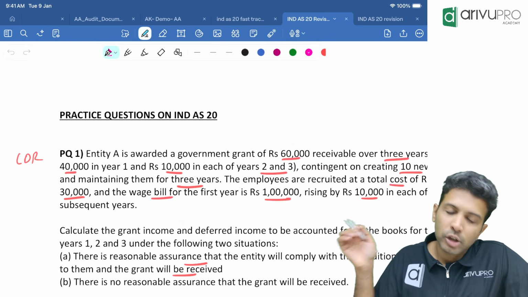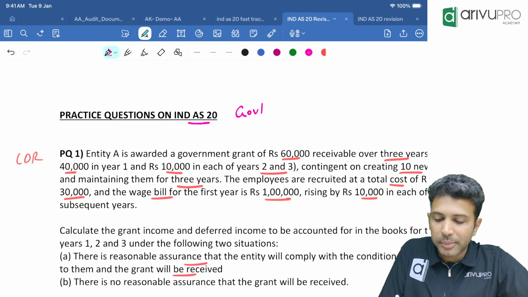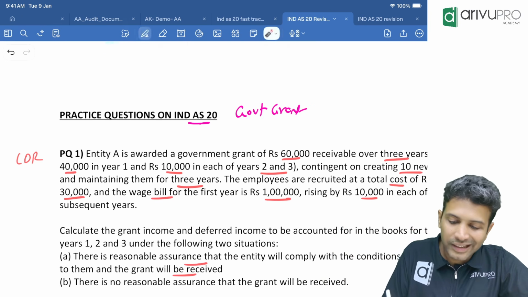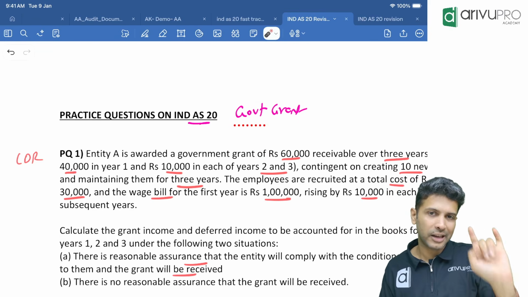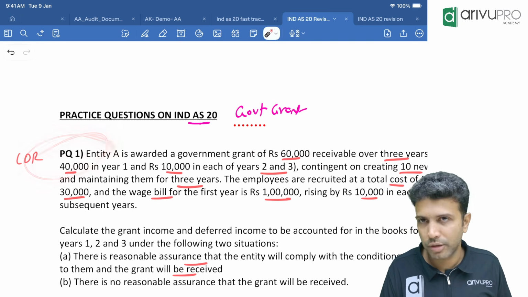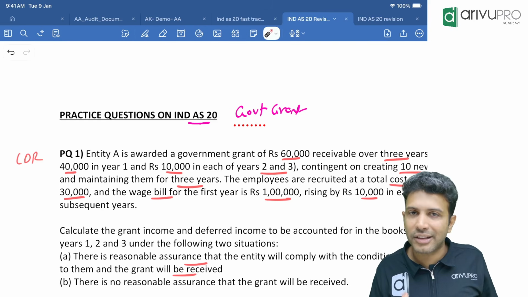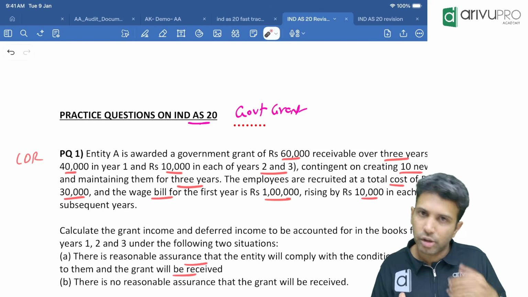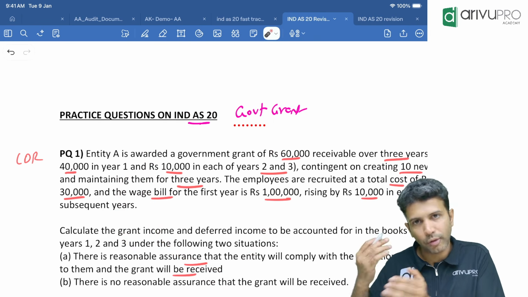Hello people. So practice questions on Ind AS 20 government grant, right? We have already done practice questions. There were like 4 to 5 practice questions, but in one of the first practice questions, which was an LDR question by the way, in the latest study material of ICAI, the solution has been changed. So I'm recording this video again with a new solution. So follow this for coming attempts.